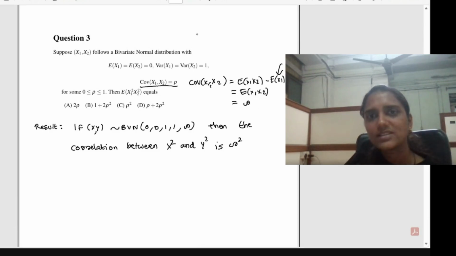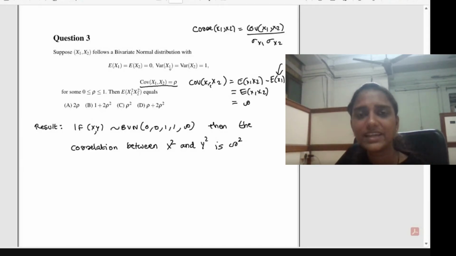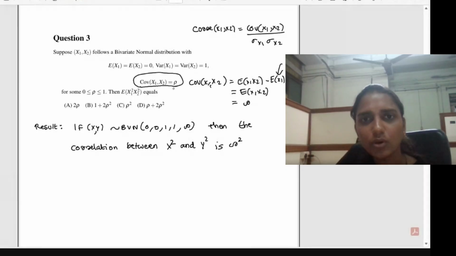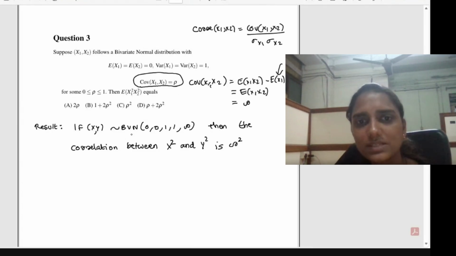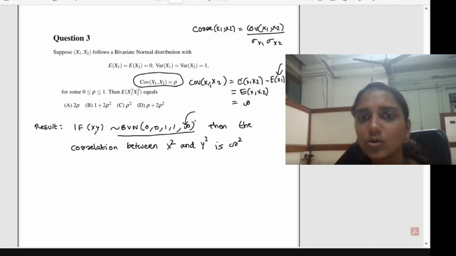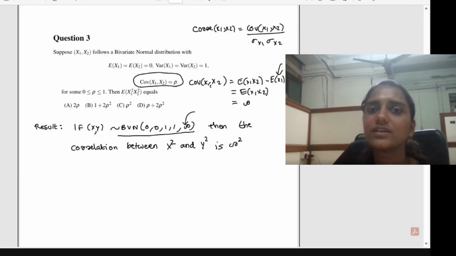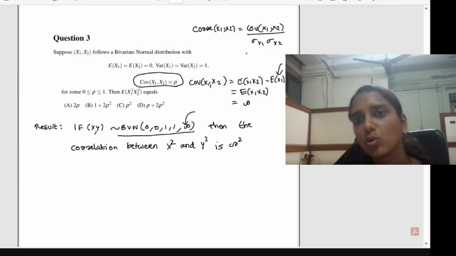Okay. Then what is the correlation coefficient? The correlation coefficient between x1 and x2 is equal to covariance between x1 comma x2 divided by standard deviation of x1 into standard deviation of x2. Here the variance is given as 1, so the standard deviations will also be equal to 1. So the covariance and correlation will be the same. Even though it is mentioned that covariance is equal to rho, we can treat this as correlation. Okay, so that thing you should remember, because in the general definition, this rho we are considering is the correlation. Here in this question, covariance is given as rho, so the correlation in this case will also be equal to rho. Okay, this idea you should remember.